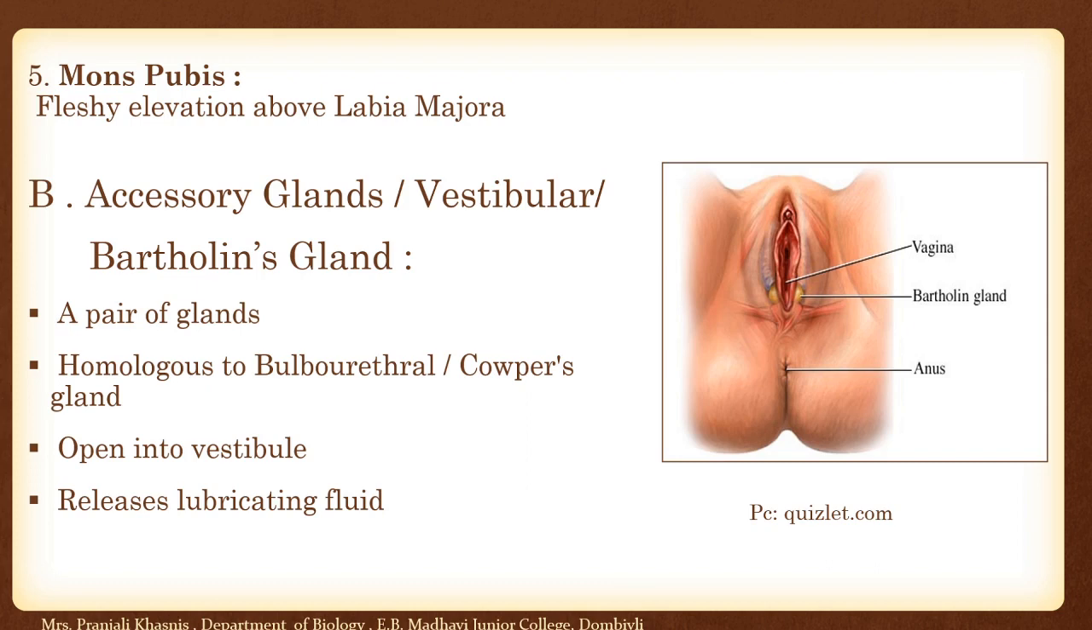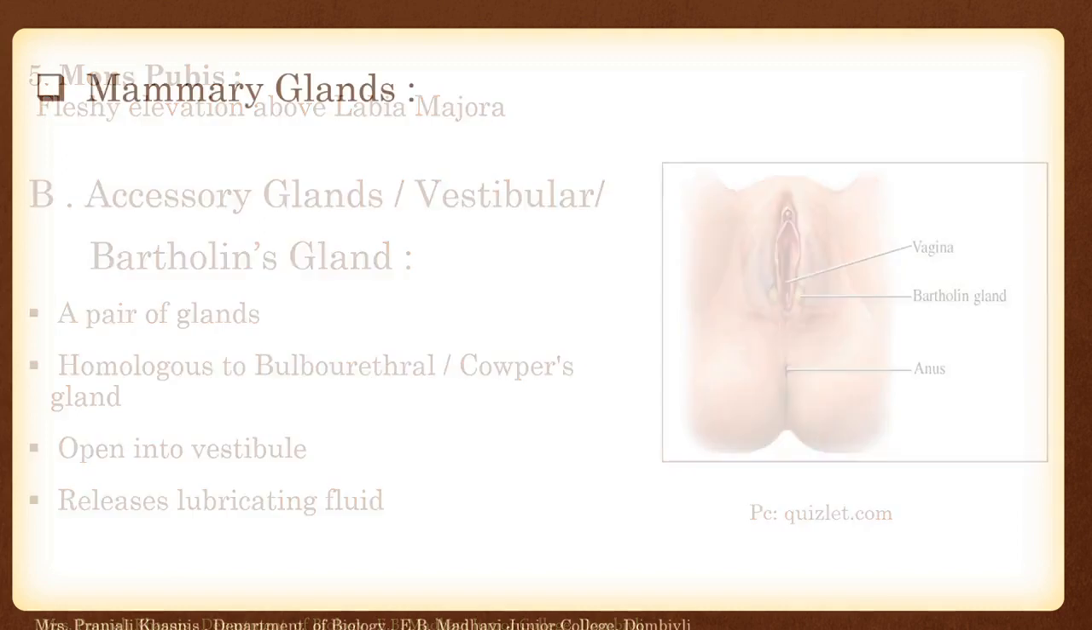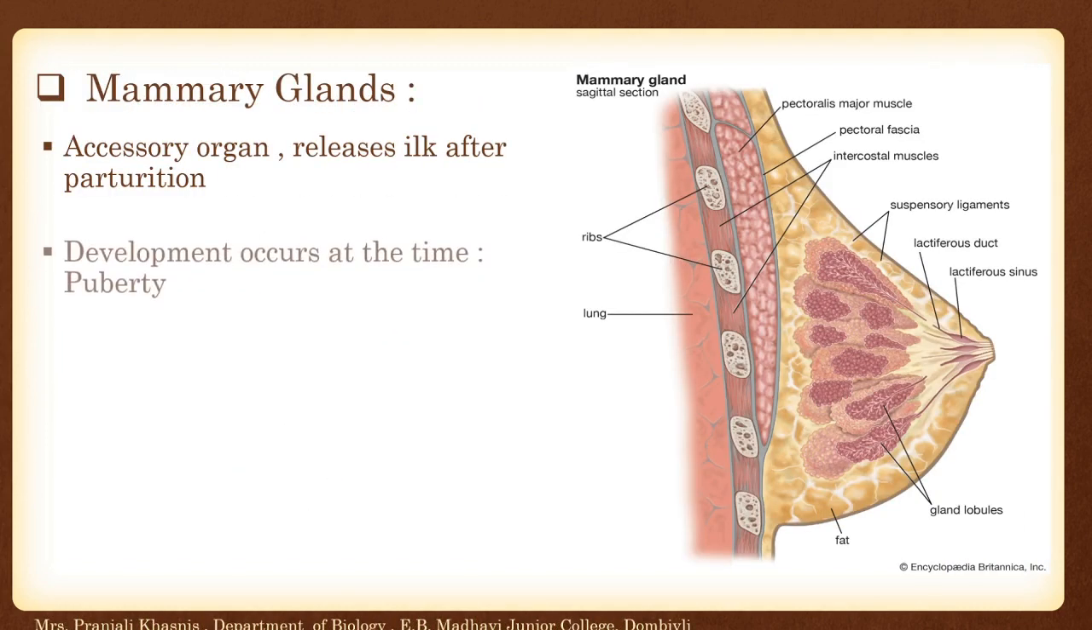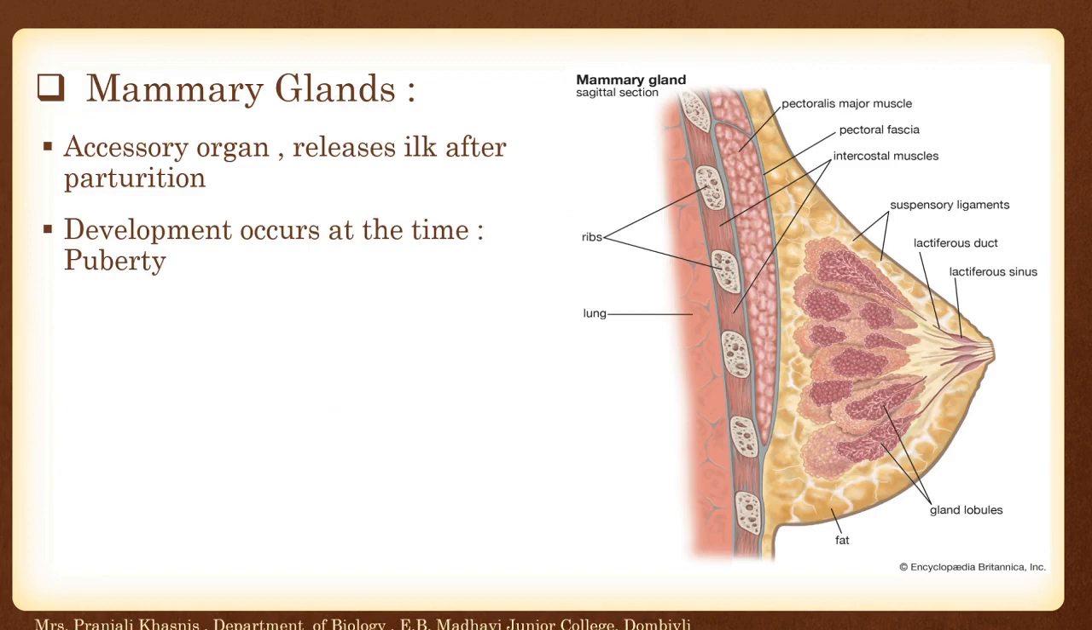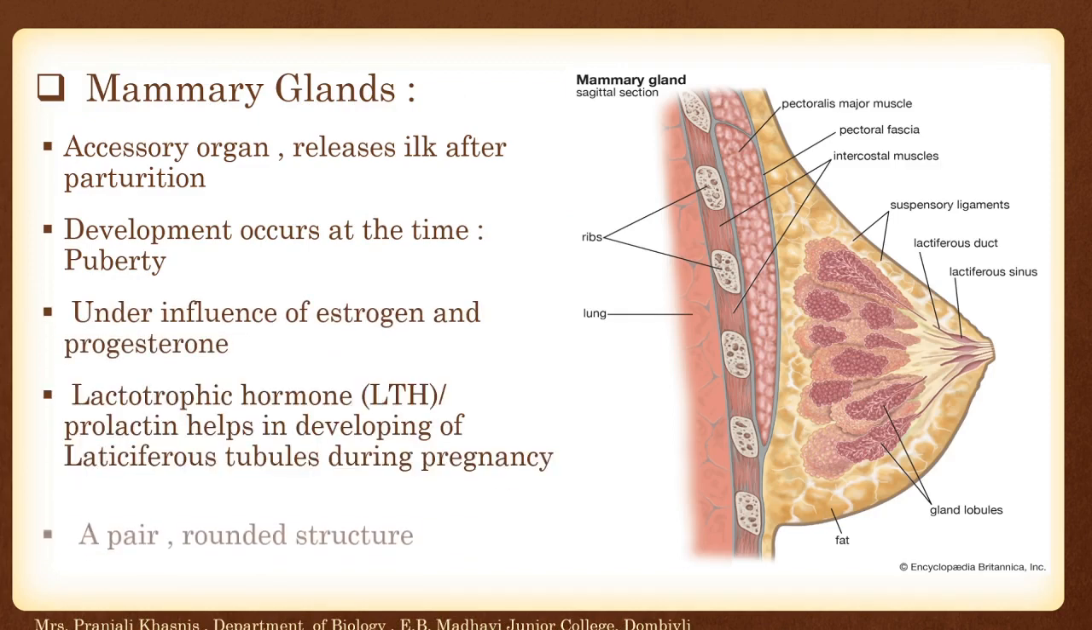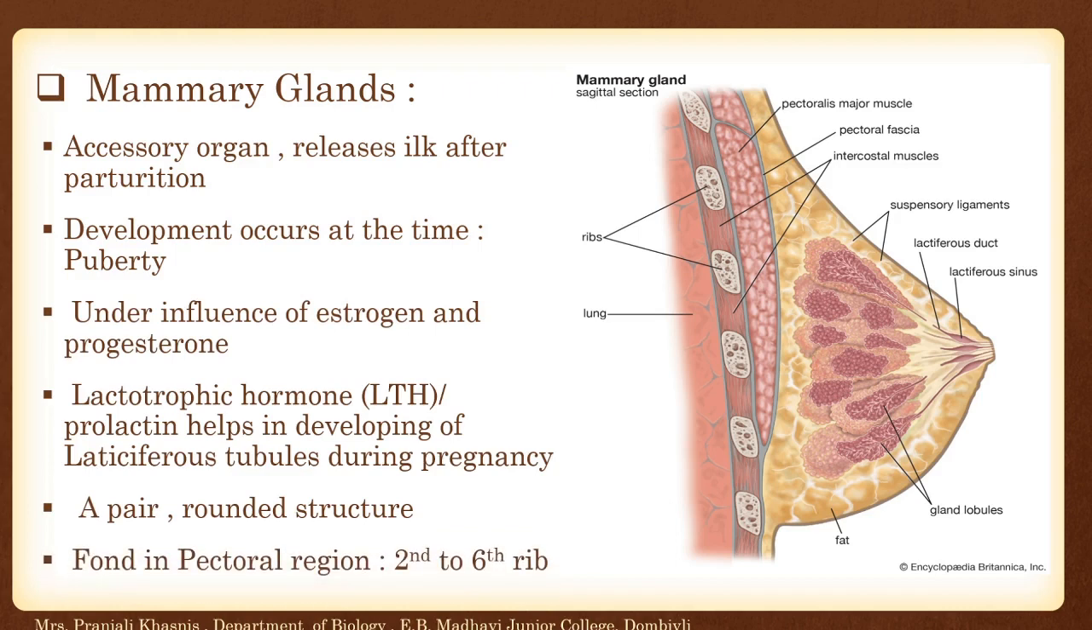A Bartholin gland, a pair of glands homologous to the bulbourethral or Cowper's gland, opens into the vestibule, releases a lubricating fluid. And mammary gland, an accessory organ, releases milk after parturition. Development occurs at the time of puberty and under the influence of estrogen and progesterone. Lactotrophic hormone LTH, prolactin, helps in developing of lactiferous tubules during pregnancy.